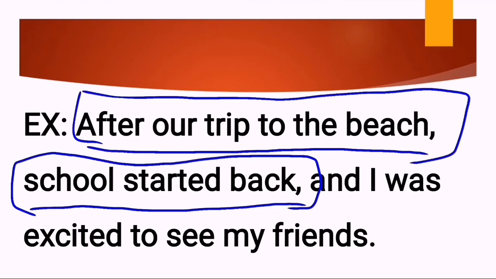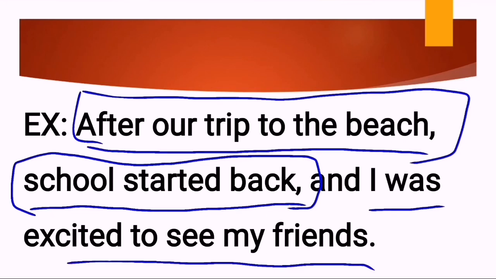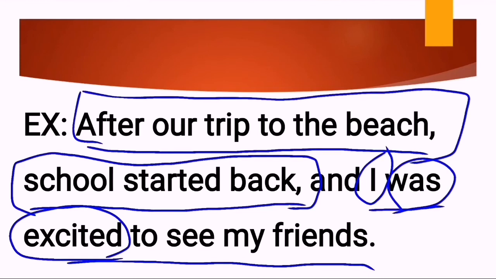Very good. Last one, I was excited to see my friends. Now, where is our subject here? Very good. We have I. And where is our verb? We have here was excited. Or was excited to see. That's it. To see my friends.